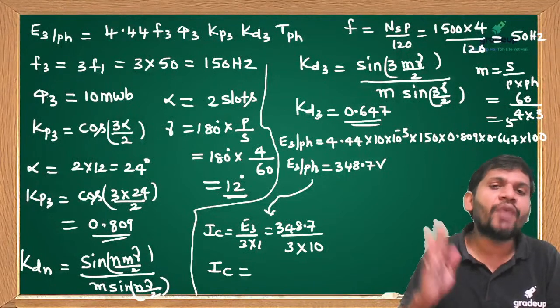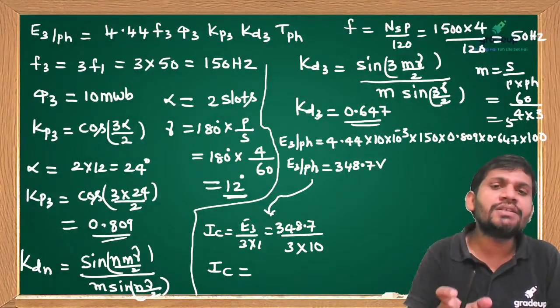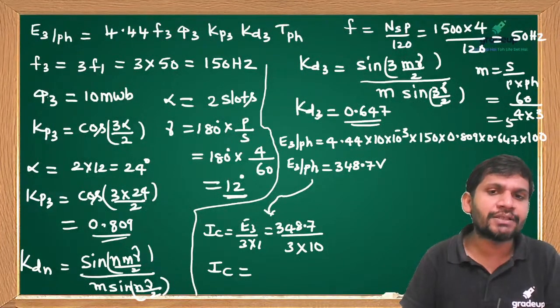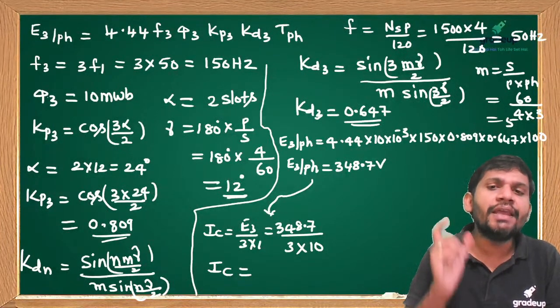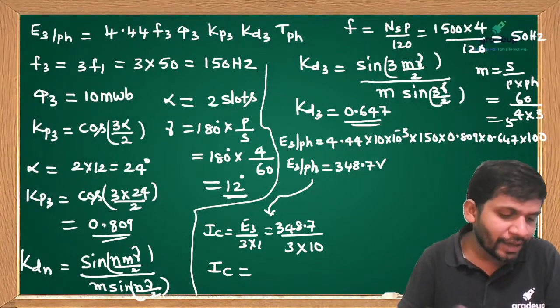But placement of winding is also different. Double layer winding means in each slot 2 coil sides are placed. In single layer winding, in each slot only one coil side is placed.